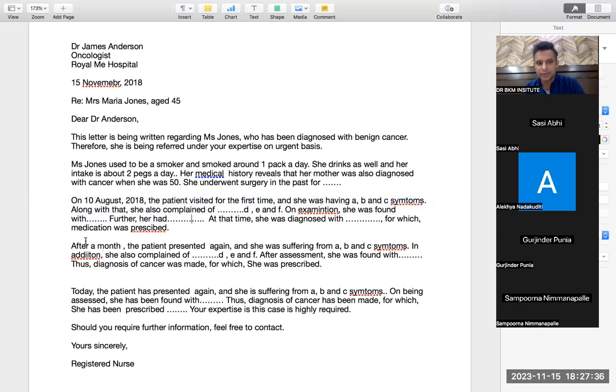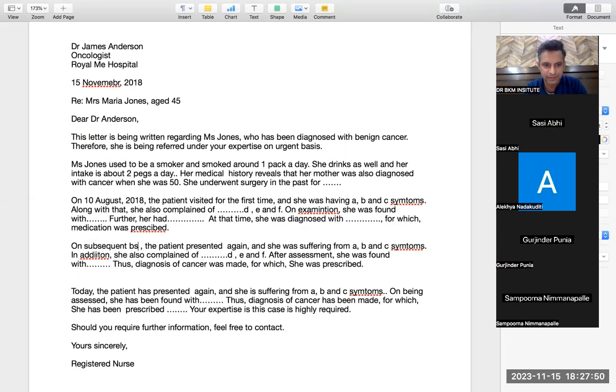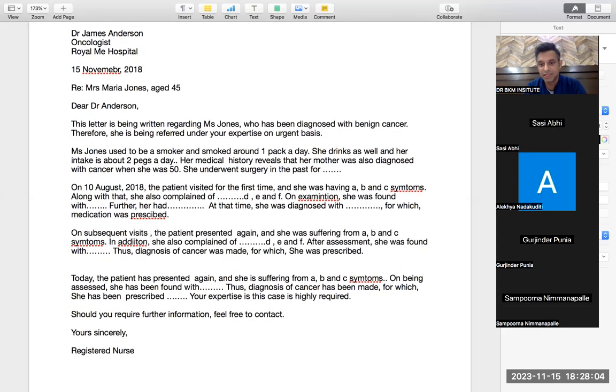Dates, according to dates, go with the flow. If you have got 4 or 5 visits, you want to mix up visits. So you can say on subsequent visits. You can mix up 3-4 visits if you want. According to the task, how much it is important to mix, how much data is given, you have to behave like a good nurse who knows how to write. That's it. Nothing else to say.